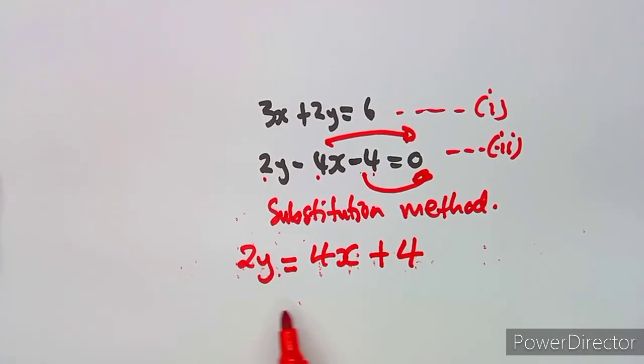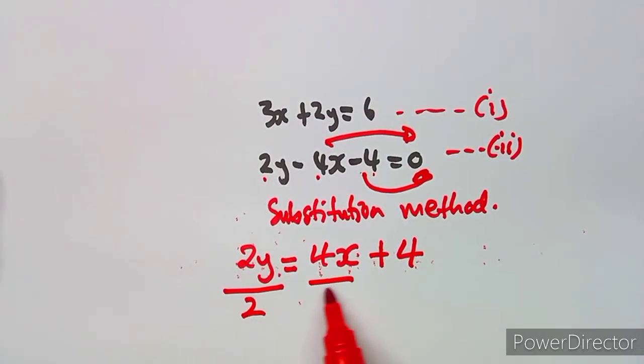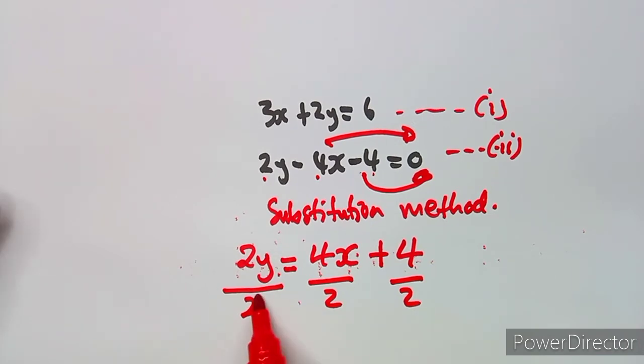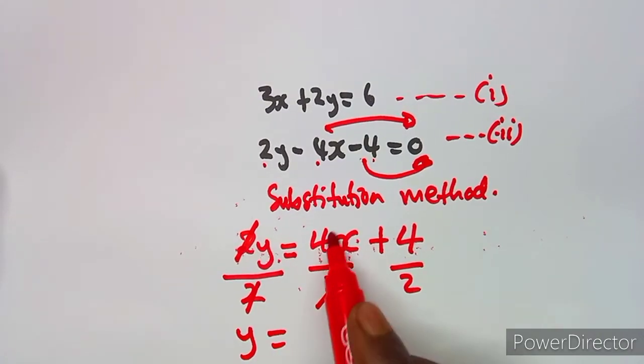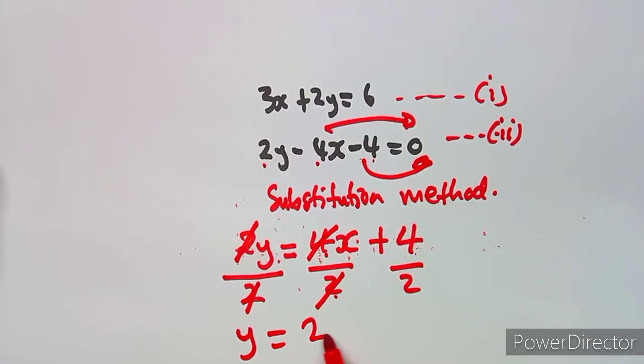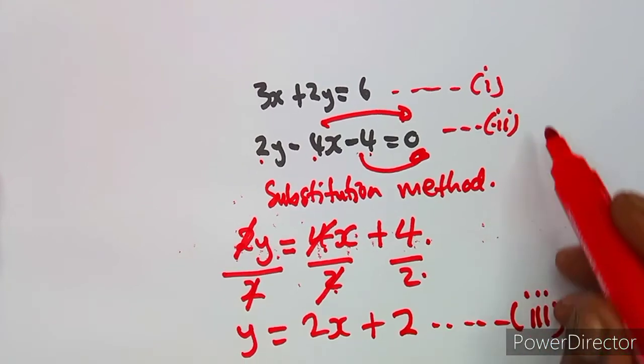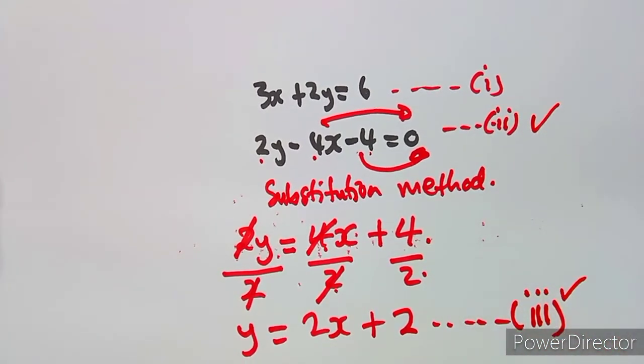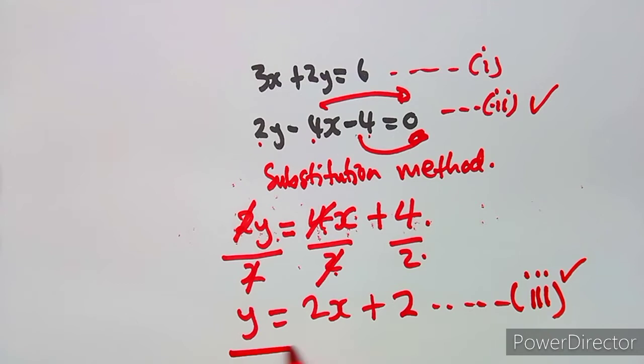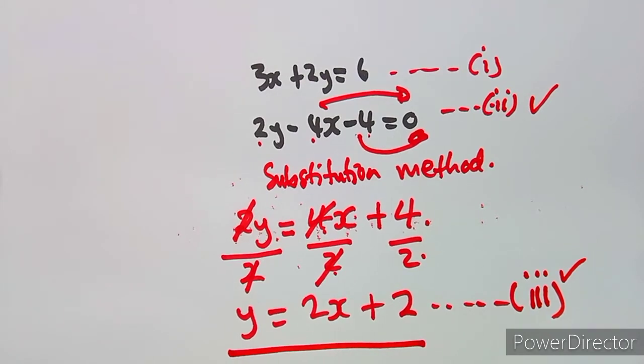Then it's easier to divide by 2 throughout. So y is equal to 4 divided by 2, which is 2x, plus 4 divided by 2, which is 2. So we have formulated another equation. From equation 2, we now have our equation 3, with y being the subject of the formula.